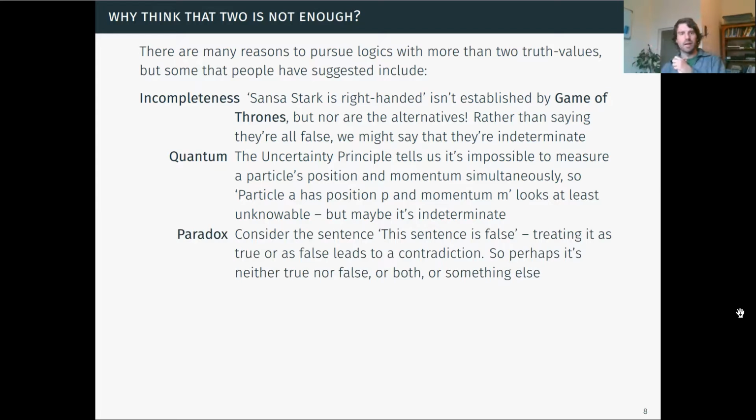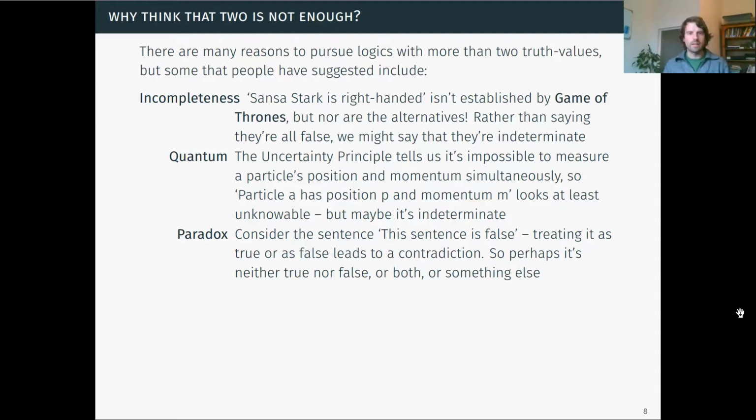Another example, consider the sentence, this sentence is false. Okay, this is known as the liar sentence, or it's one version of the liar. If we treat that sentence as true or as false, we get a contradiction. Okay, if it's true, then what it says must be true, but what it says is that it's false, therefore it's false. Or if we assume that it's false, then what it says is false, but since what it says is that it's false, it must then therefore be true.